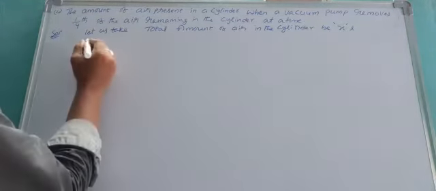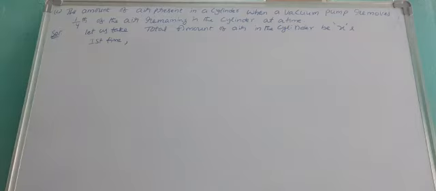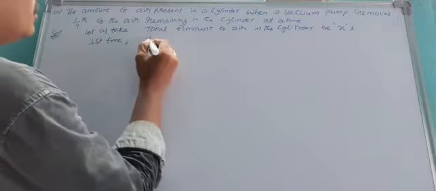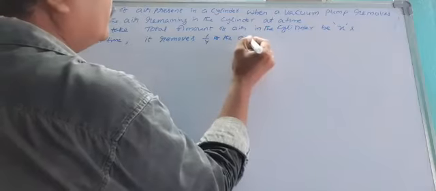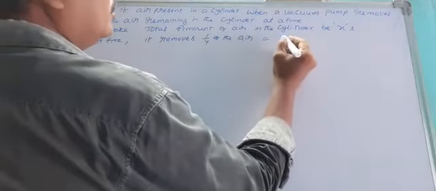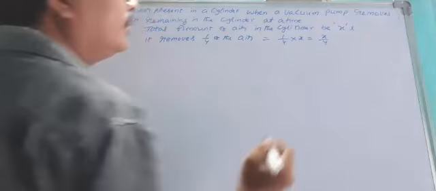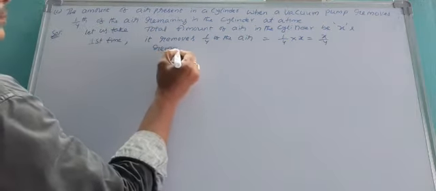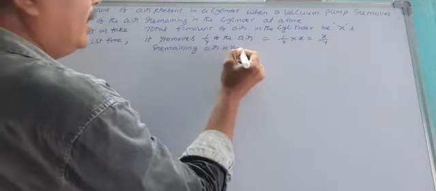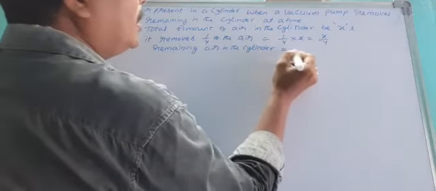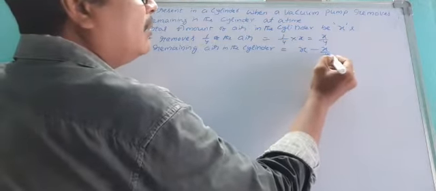Now in the first time, how much air is removed? The first time it removes 1/4 of the air, that is 1/4 of the total air x, which equals x/4. Remaining air in the cylinder: total air x, out of which x/4 is already removed.